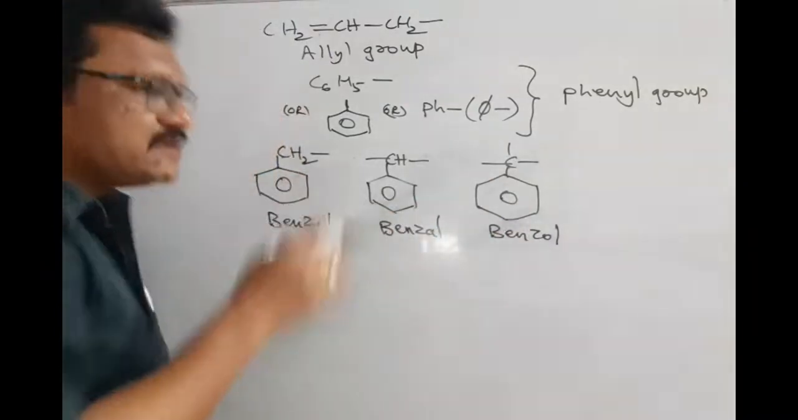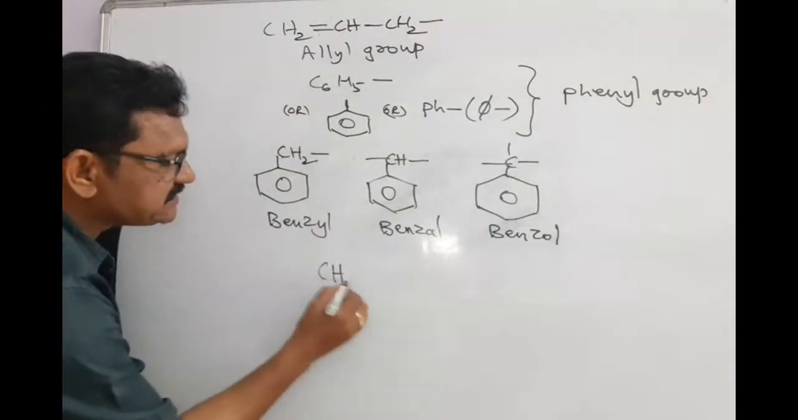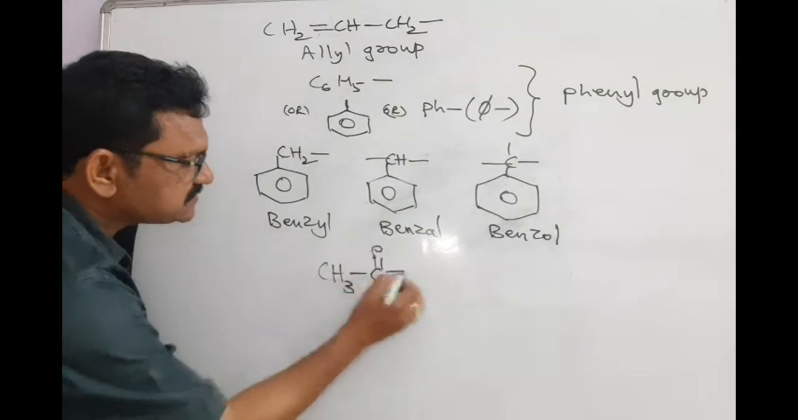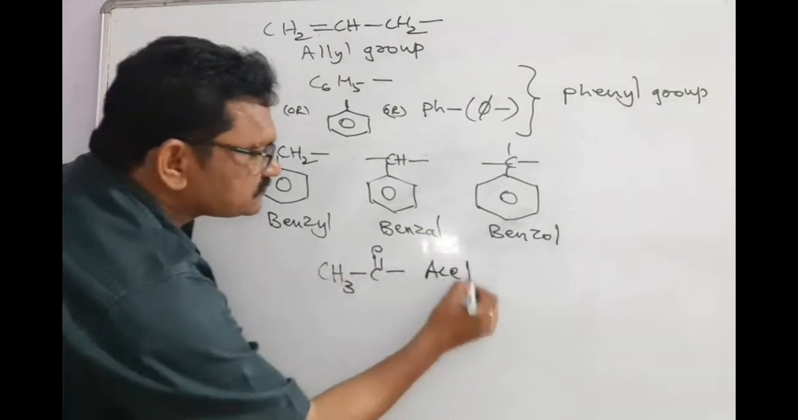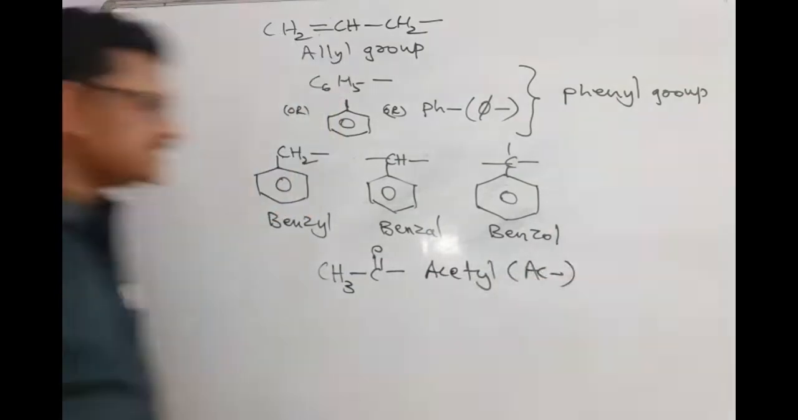And other groups are also there. I write here CH3 with a C double bond. This is called what? Acetyl group. It is represented with Ac. Acetyl group.